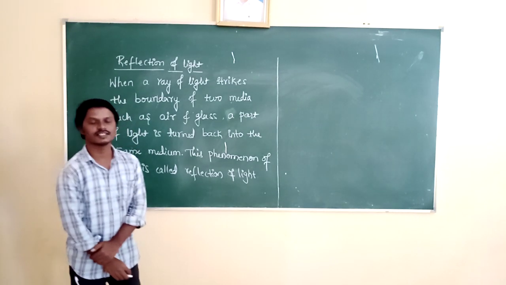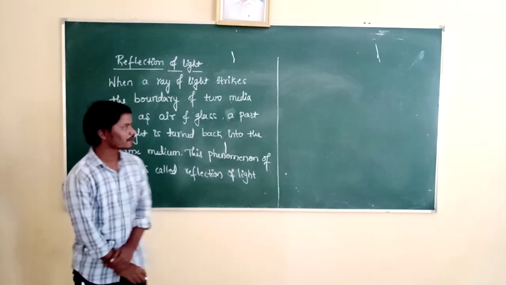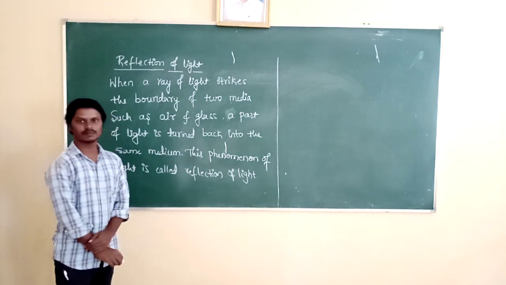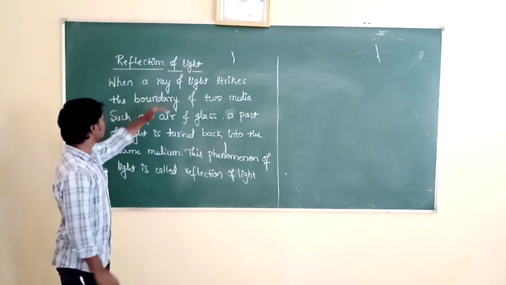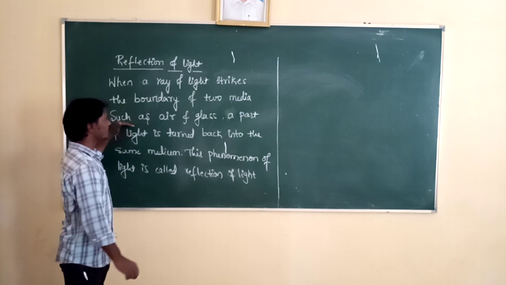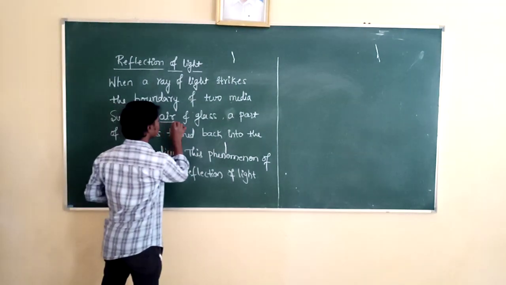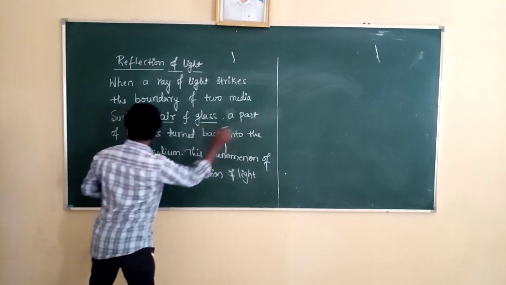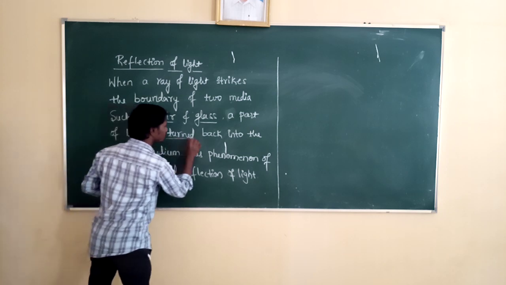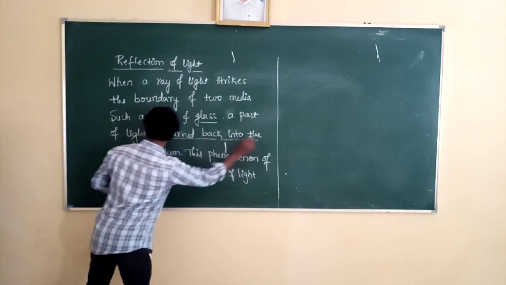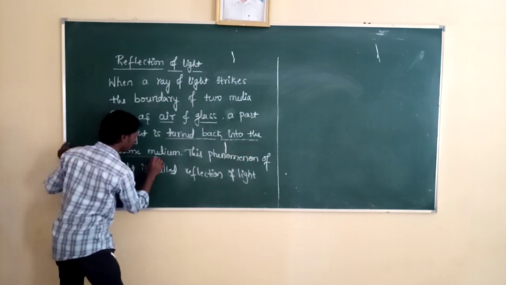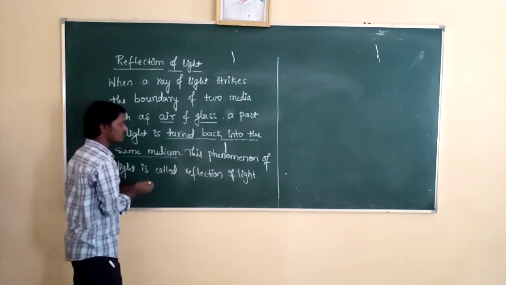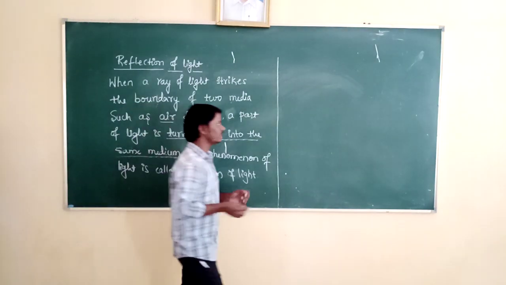Today's topic is reflection of light. So, what do you mean by reflection of light? When a ray of light strikes the boundary of two media such as air and glass, a part of light is turned back into the same medium. This phenomenon of light is called reflection of light.